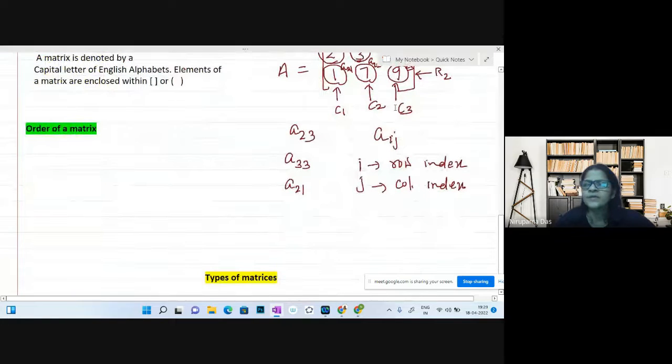Okay, Aij. So Aij is basically symbolic. I stands for row index, J stands for column index. And we can take like this. We will take some questions from here also. Now next, order of the matrix.